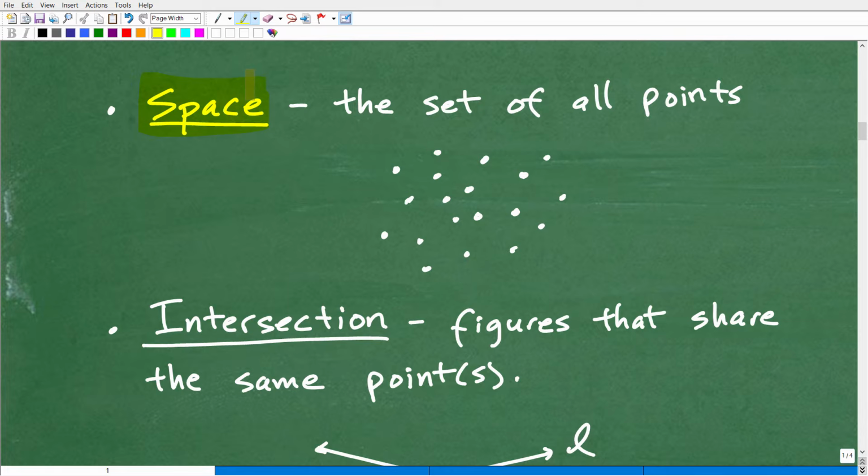Okay, so let's talk about this word space. Well, space is the set of all points, kind of like outer space, so you can visually think of it this way. All these points here, that would be called space.